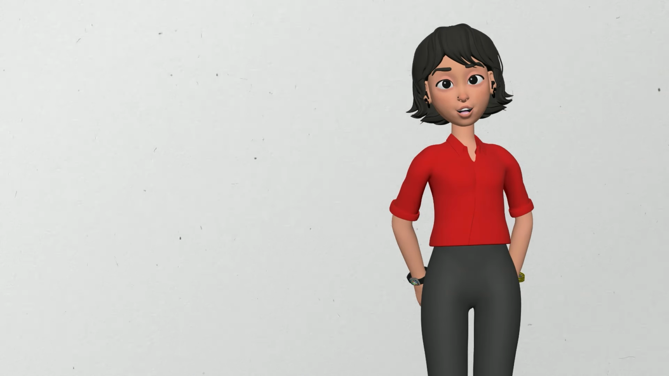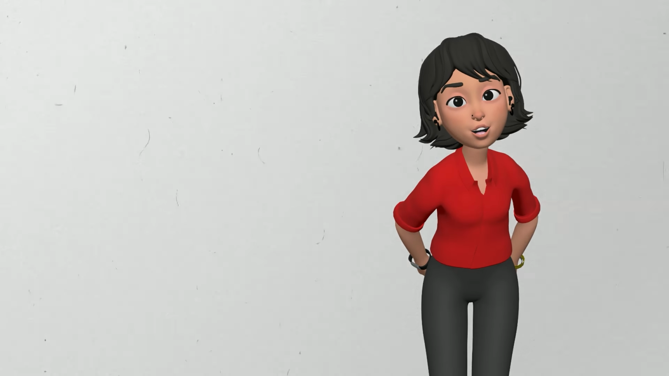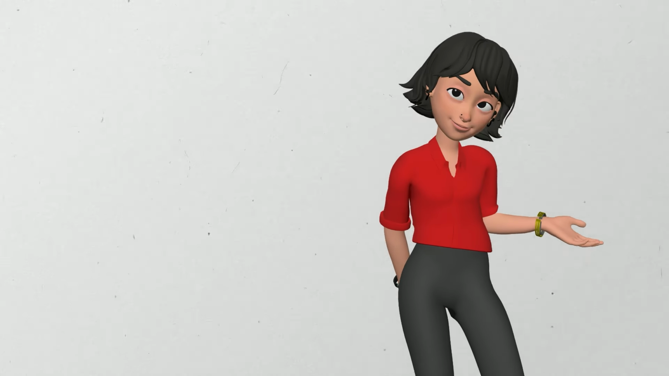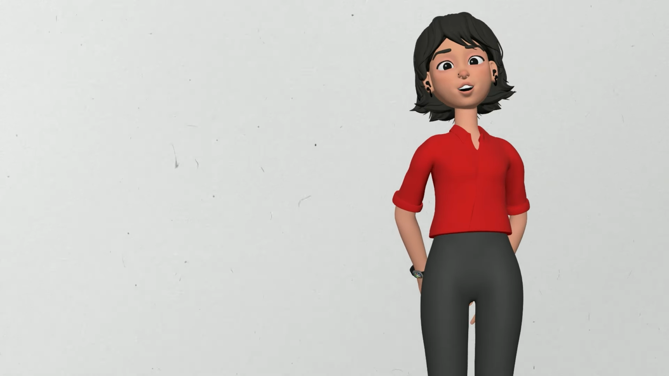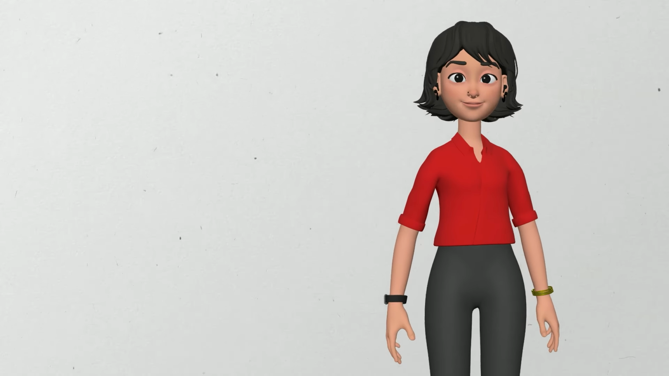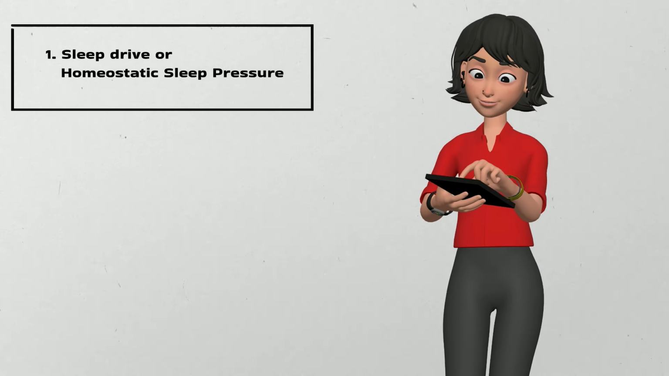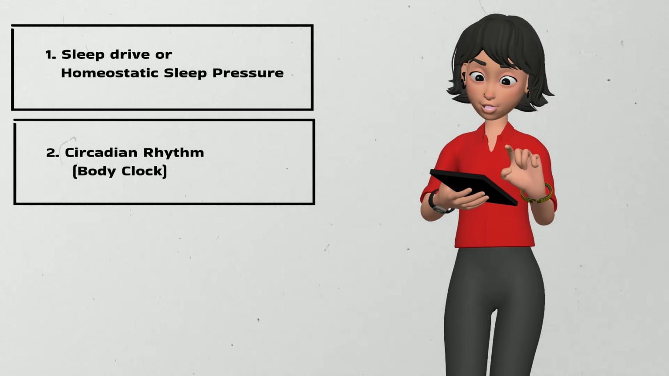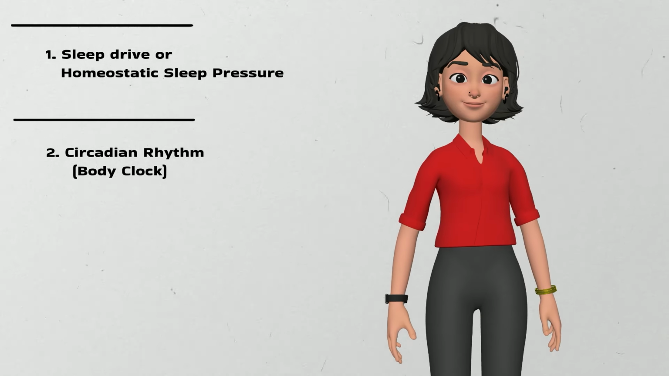What makes us fall asleep? Complex biological processes are involved in making us fall asleep. As of now, there is no pinpoint. However, there are two main factors involved. One, sleep drive or homeostatic sleep pressure. Two, circadian rhythm or body clock.